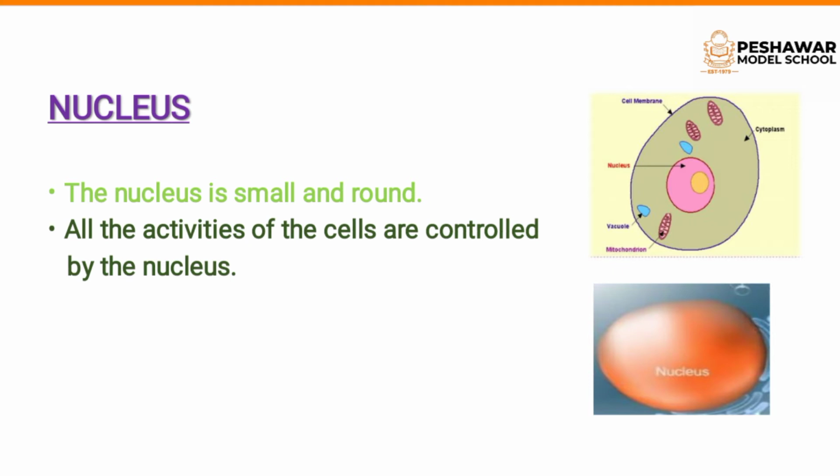Students, as you know, in the human body, all the activities are controlled by the brain. But in animal cell, nucleus works like a brain. Nucleus controls all the activities of the cell.